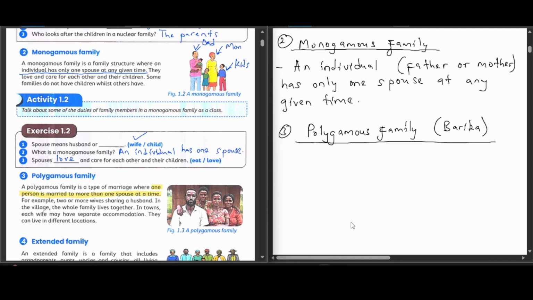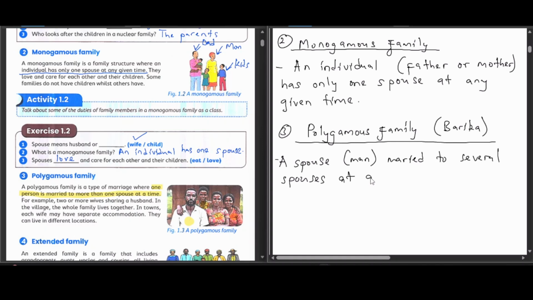In practice, with a polygamous family, we have one man, this is the man, married in this case to 3 wives, as you can see. So one man with 3 wives. That's a polygamous family. One spouse, or a man, married to several spouses at a time. Several spouses at a time, and these are wives.